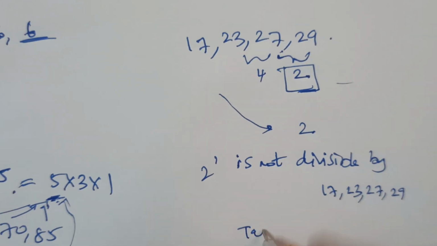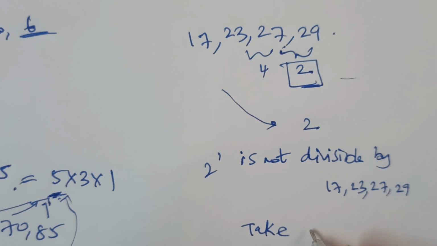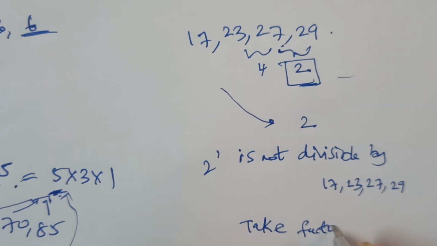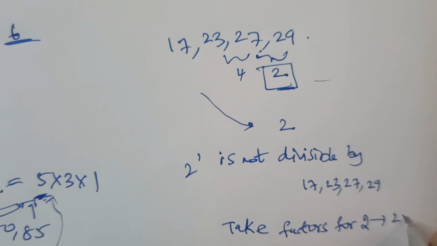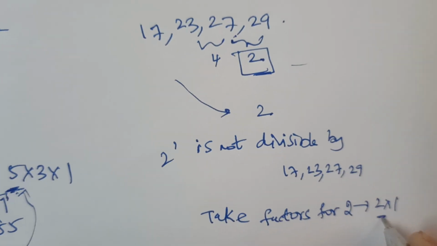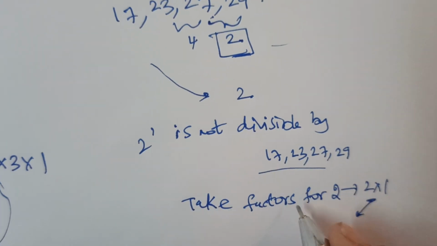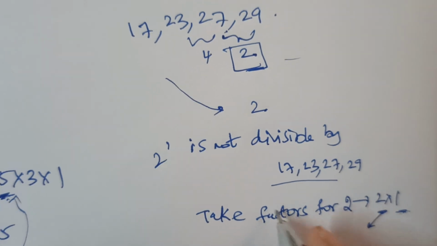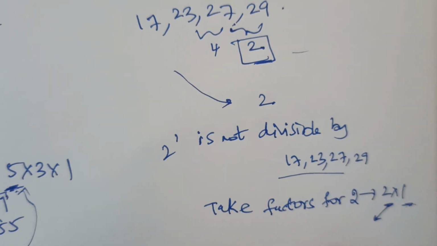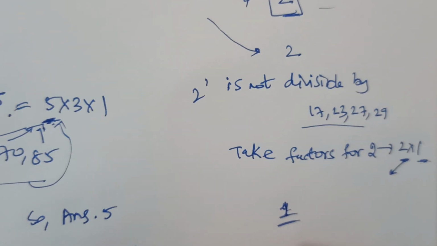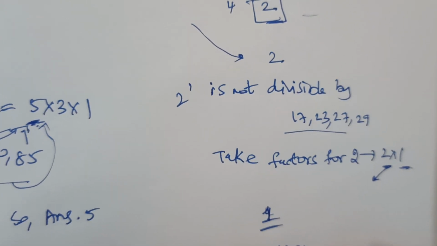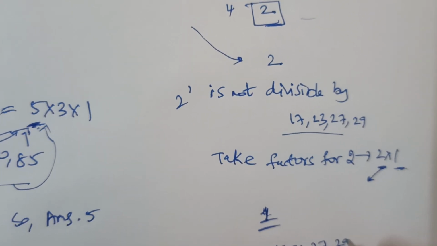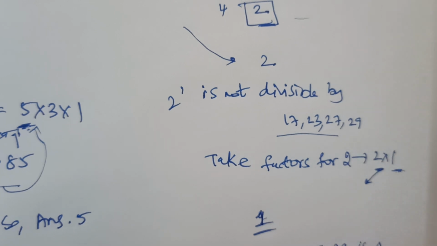So take the factors for 2. Factors of 2 are 2 into 1. But 2 is not divisible by these values. So 1 is the answer. 1 is divisible by all these values. So 1 is the answer. HCF of 17, 23, 27 and 29 is 1.